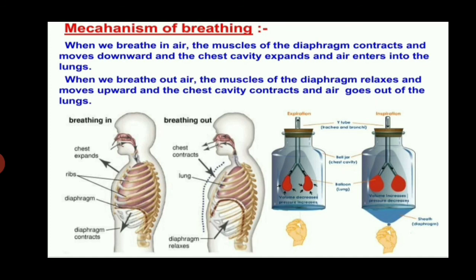Now we talk about the mechanism of breathing. When we breathe in air, the muscles of the diaphragm contract and move downward, the chest cavity expands and air rushes into the lungs. When we breathe out air, the muscles of the diaphragm relax and move upward, the chest cavity contracts and air goes out of the lungs. The respiration part is completed till here.